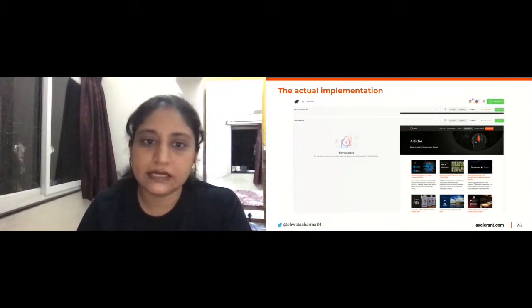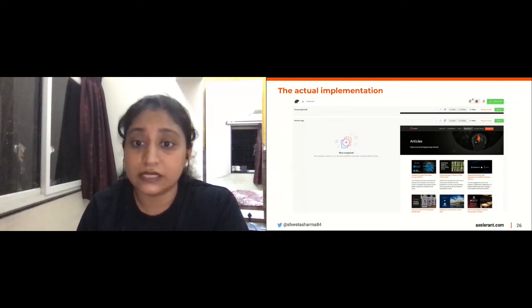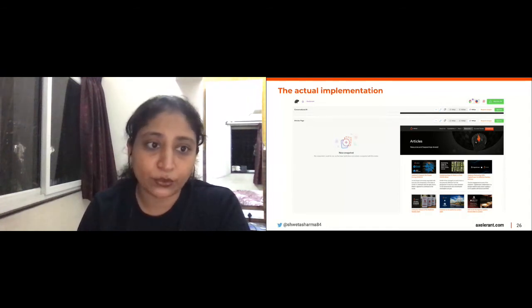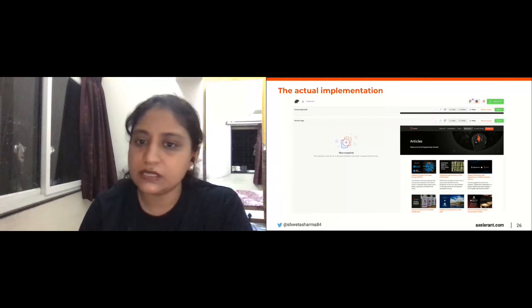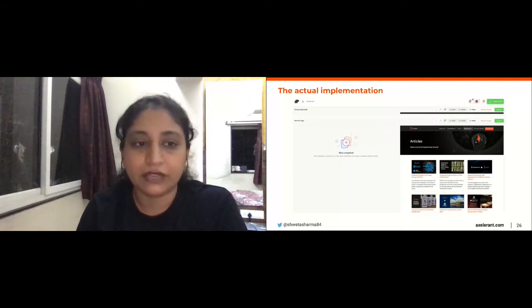So this is the actual implementation. These are the images from the actual implementation. We migrated our Accelerant website to Drupal, and we implemented visual tests as part of this project as well. If you see how the actual implementation works here, this is a fresh pull request wherein there were no baseline shots. And by the way, just to clarify, we have integrated it using Cypress and Percy. So this is Percy's dashboard.